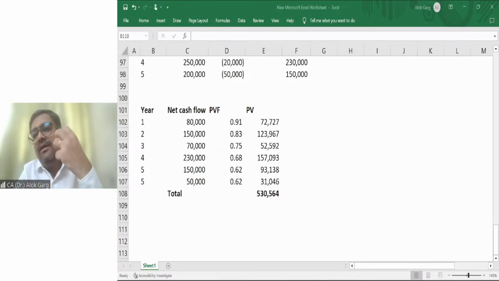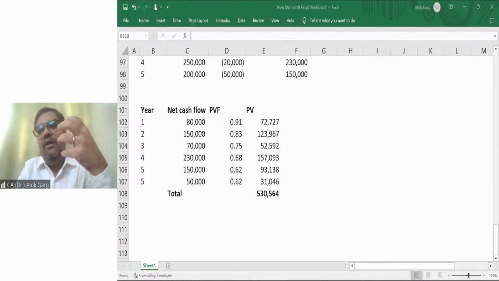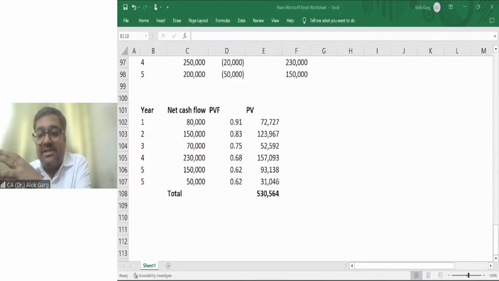How come? Because if you are paying interest of 100 rupees, you will get a benefit in terms of tax of 30 rupees, right? So this 10% will become 7%. So your post-tax rate is 7%, but the pre-tax rate is 10%.